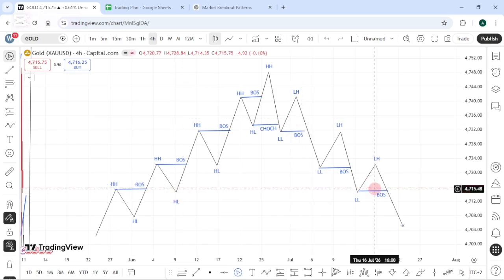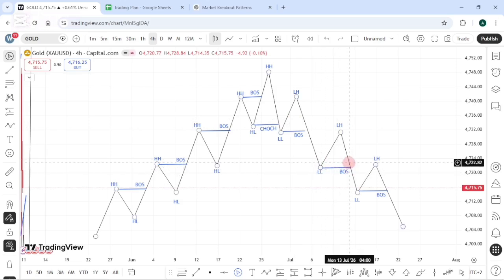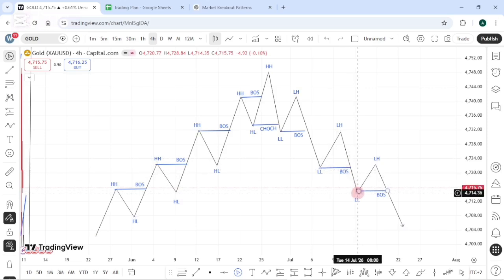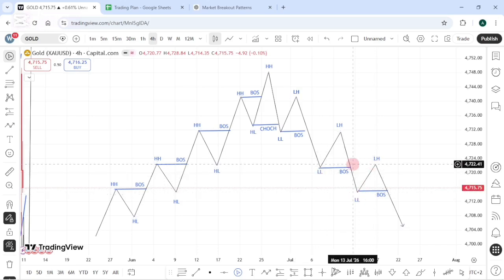Downtrend, same thing. In a downtrend, this is our lower low. So there is our break of structure, which means right there the market broke below our lower low. Once the market breaks below our lower low, only then can we expect lower lows. That lower low will come with a retracement back to our previous lower low, and once it retraces back, it will create a lower high there. That is how we identify our lower lows and lower highs.